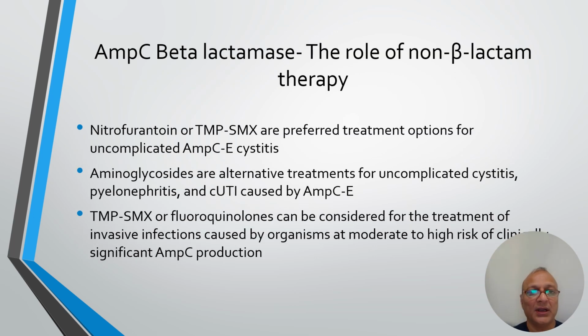Nitrofurantoin and trimethoprim sulfamethoxazole are preferred treatment options for uncomplicated AmpC enterobacterial cystitis, as these are the preferred therapy also for ESBL uncomplicated cystitis. Aminoglycosides are an alternative treatment option for uncomplicated cystitis, pyelonephritis and complicated UTI caused by these organisms.